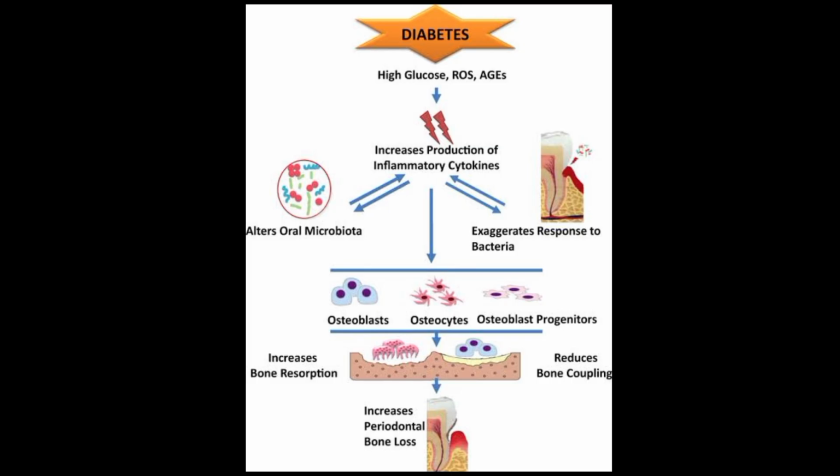Increased inflammatory response. Hyperglycemia enhances the expression of inflammatory cytokines such as interleukin-1β, tumor necrosis factor alpha, and interleukin-6 in the gingival tissues. This cytokine release leads to increased inflammation, which can promote periodontal tissue destruction.